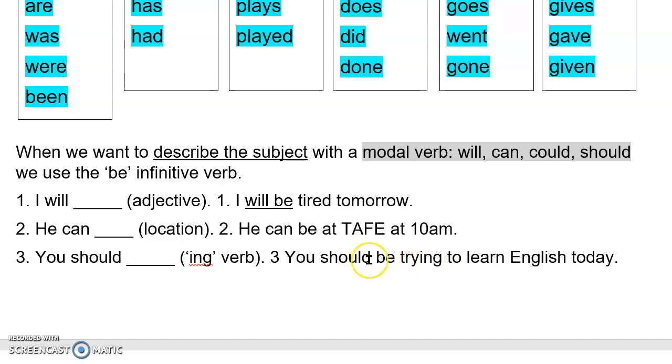So we've got our modal verb, should. We've got our verb to be, and it's the infinitive verb to be because we have our modal verb. And we can also have an ing verb afterwards because we have our to be verb. Okay, your turn now. Write 3 or 5 sentences and use a modal verb and a verb to be and see if you can create some sentences.